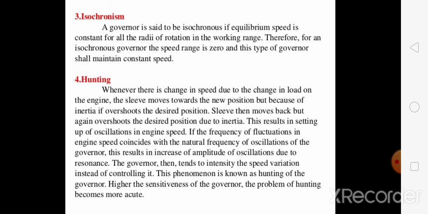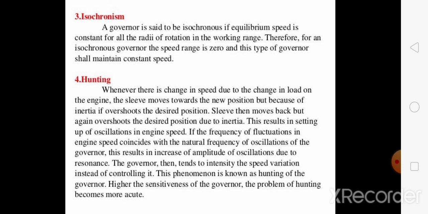When the governor is too sensitive, the fuel supply changes by a large amount when a small change in speed of rotation takes place. This is because the governor is more sensitive.